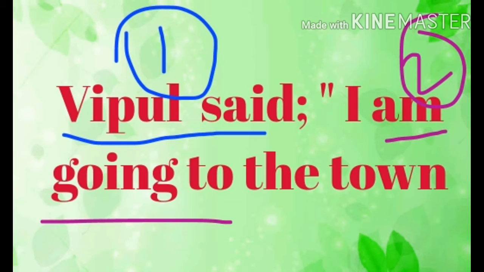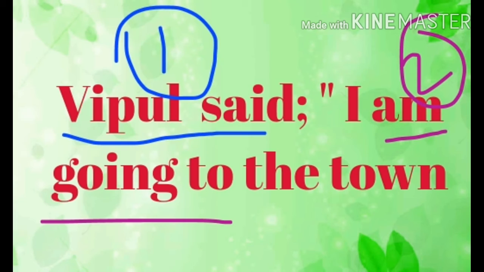So in this clause, Vipul said, here Vipul, the spoken person's verb said, it is actually past, right? Said, it is past.